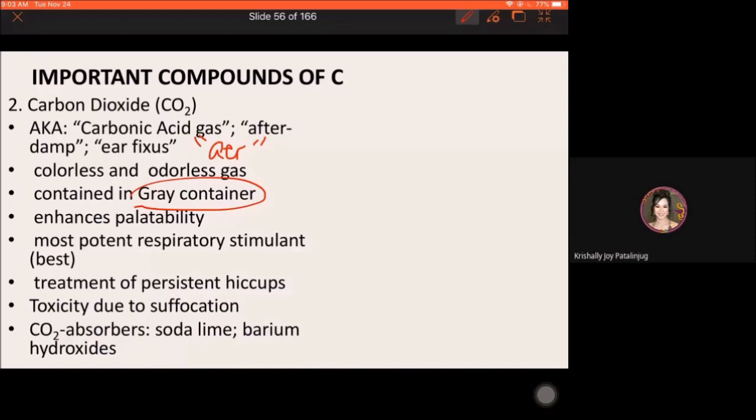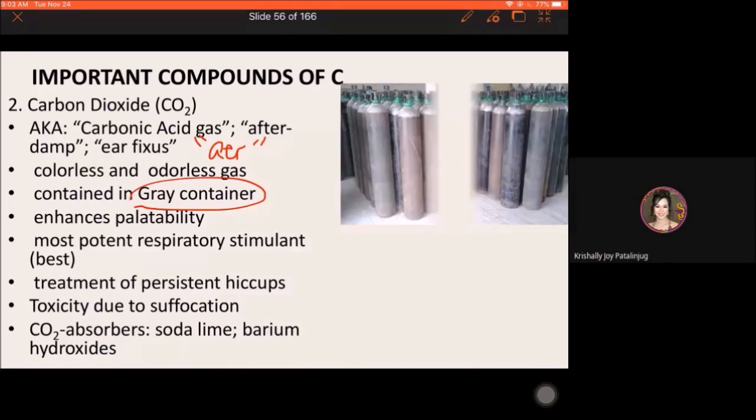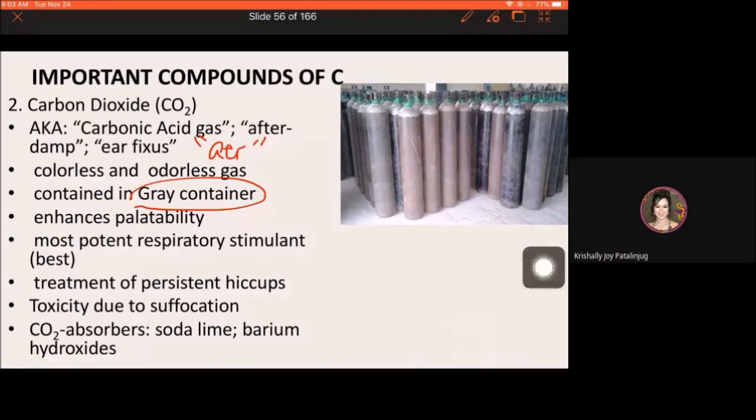Another example, si oxygen sa hospital setting, unsay color sa tangke sa oxygen gas sa hospital? Unsay color usually sa tangke, sa cylinder, sa oxygen gas? Any idea? Green, ma'am? Yeah, color green. Correct.